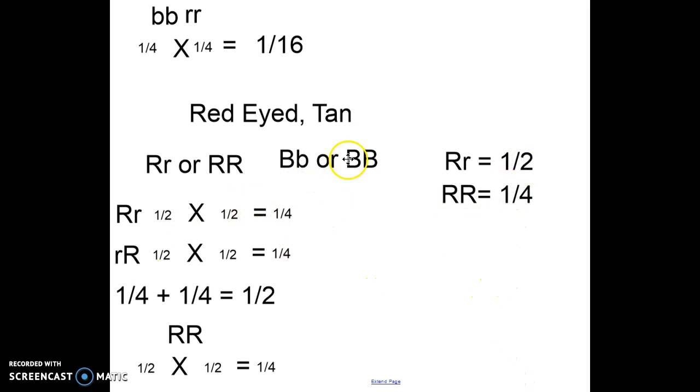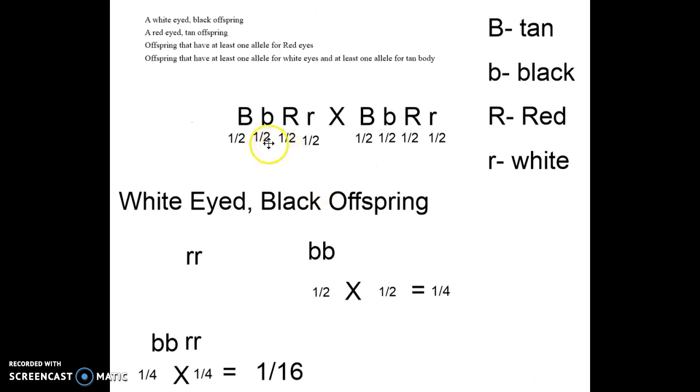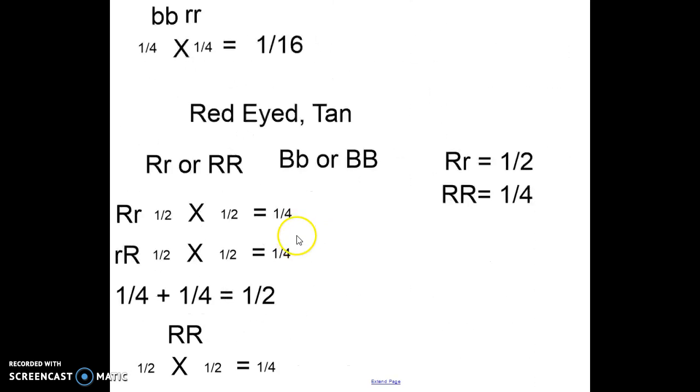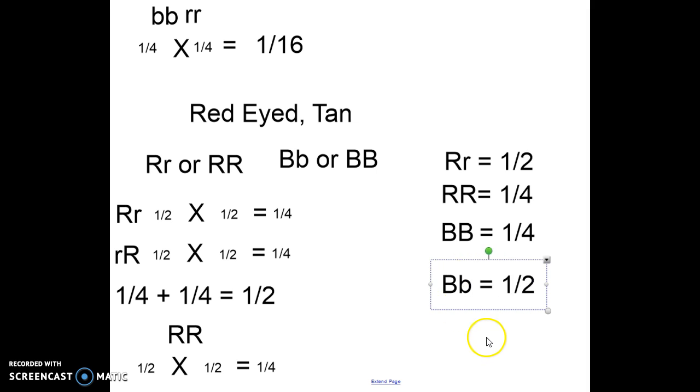The math for the big B, little b, or big B is going to be exactly the same. So big B, big B equals 1/4. The heterozygous offspring, half of them will be heterozygous.